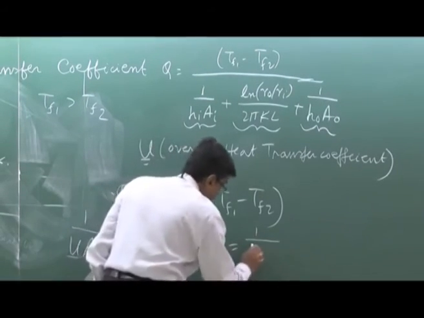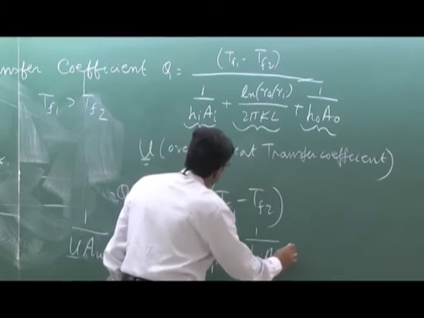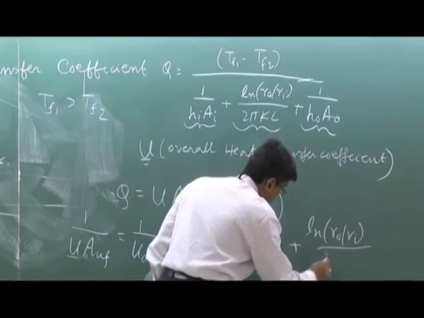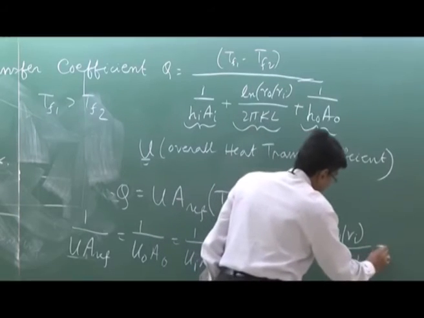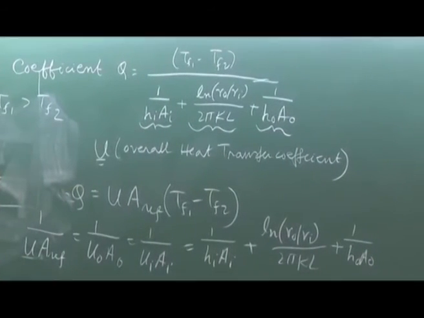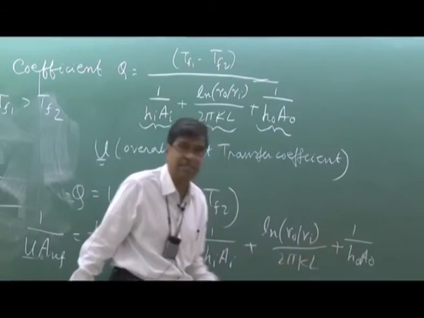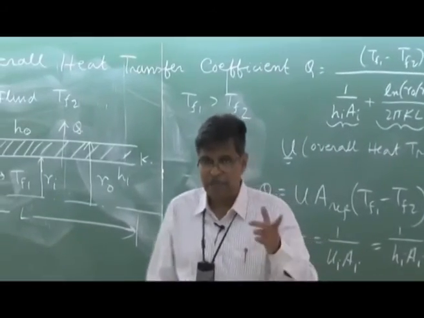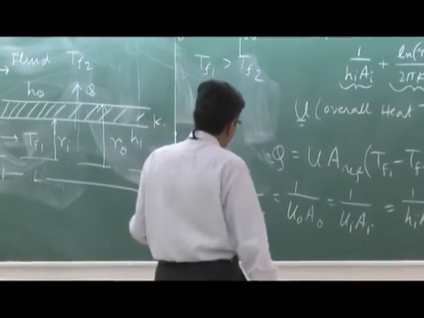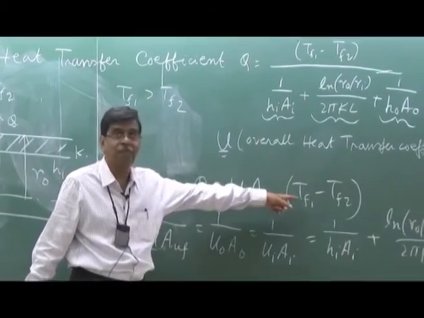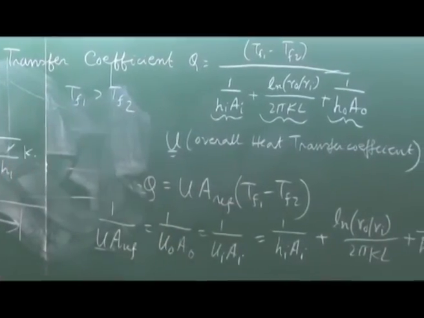That means 1 by HI AI plus ln R0 by Ri over twice pi KL plus 1 by H0 A0. So therefore, we get a concept of overall heat transfer coefficient. That means if I know the convective heat transfer coefficients at two sides and know the thermal conductivity and the thickness of the pipe, or R0 and Ri, explicitly I have to know, only thickness will not work, then I can find out an overall heat transfer coefficient based on some reference area, and if I know it, I can find out the rate of heat transfer under this situation.